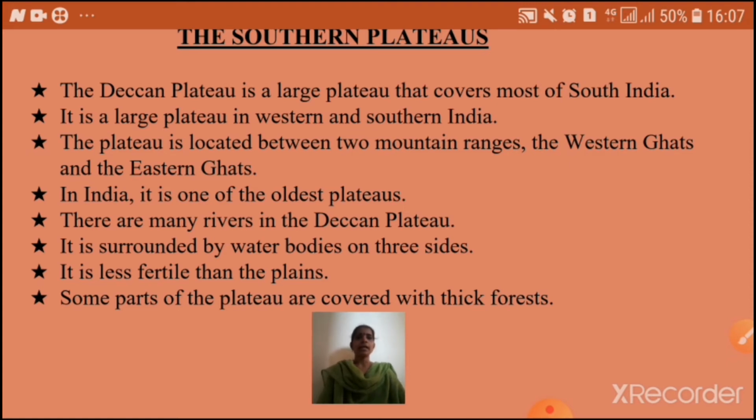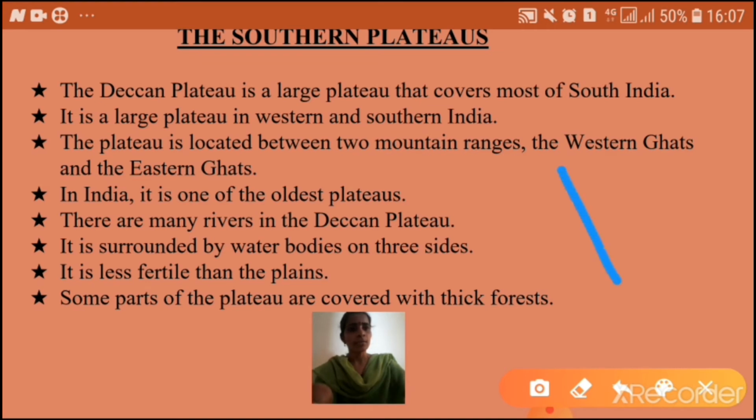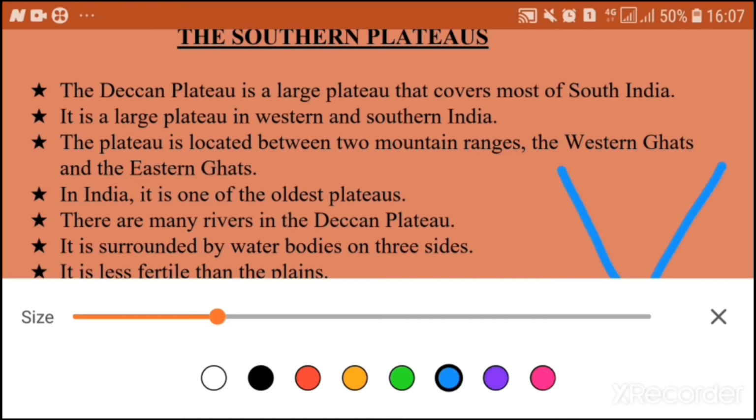In India, it is one of the oldest plateaus. There are many rivers in the Deccan Plateau. It is surrounded by water bodies on three sides. So what are those water bodies?